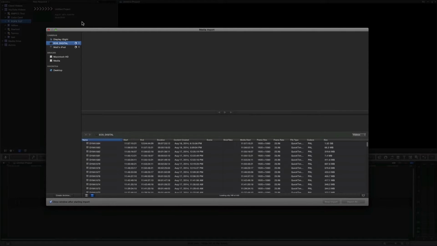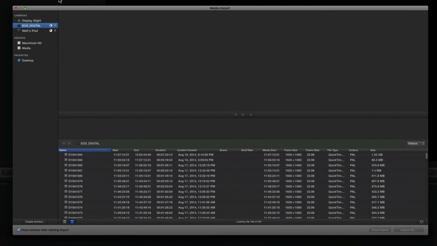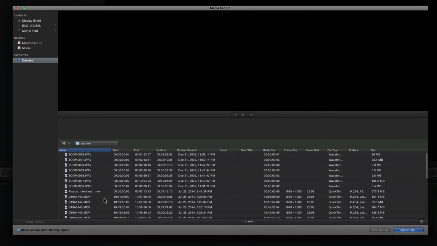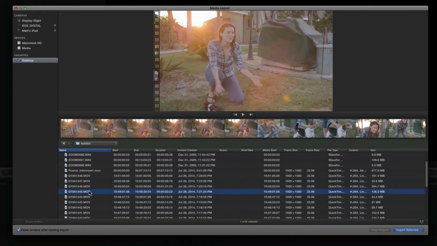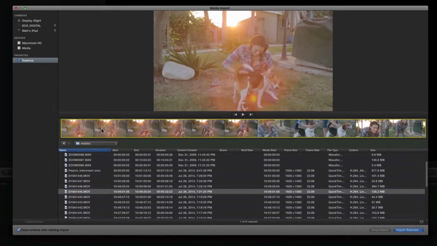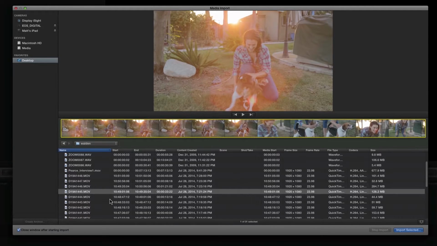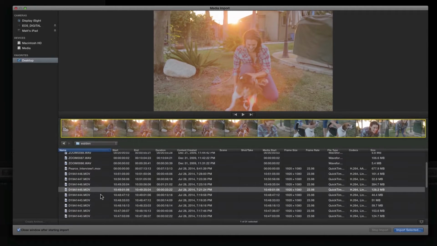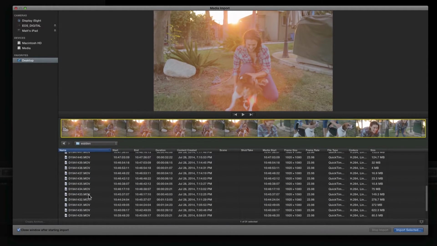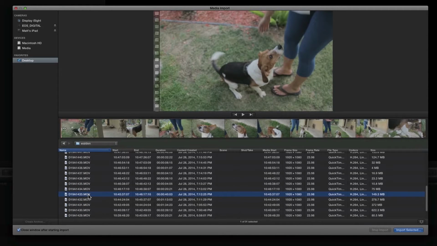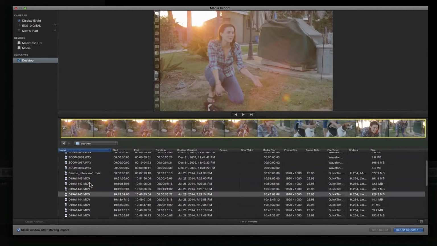Now from here, you can see all connected devices and drives on your computer, as well as any favorite locations that you might go to often. That's what you see in the column on the left. The video I'm going to make today is just a montage of Shannon playing with our dog. And you can see once I navigate to the location, I can click on a clip that tells me all the metadata information, and I can actually scrub through it and make sure that's the clip I want, and even import just portions of that clip.